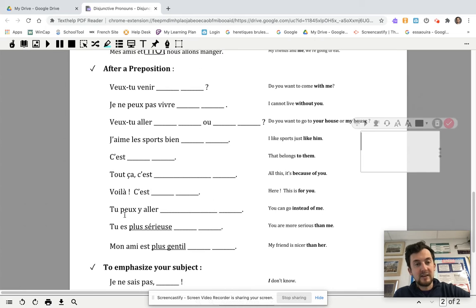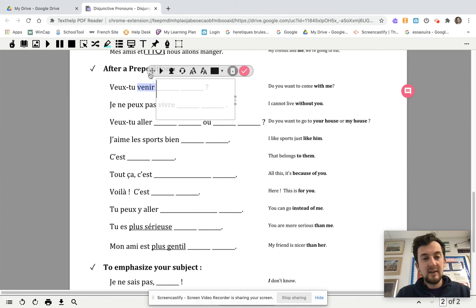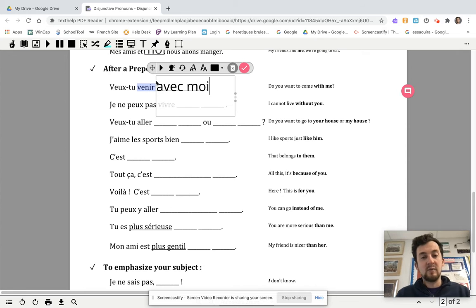Okay, let's look at this activity. So you use these after prepositions. That's why it makes sense when you say, veux-tu venir avec moi? And that's why I say this will probably be very intuitive to you, because you know that after a preposition, you're just used to that. You've done it before. So if you want to say, do you want to come with me? Veux-tu venir avec moi?